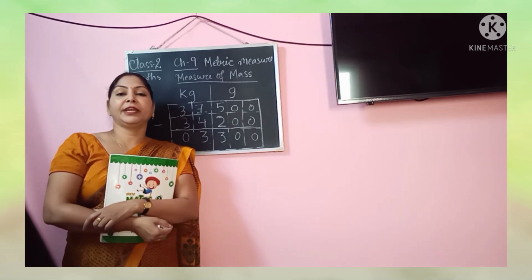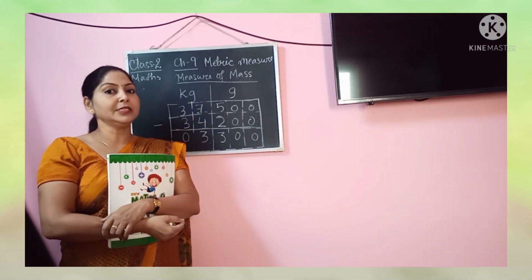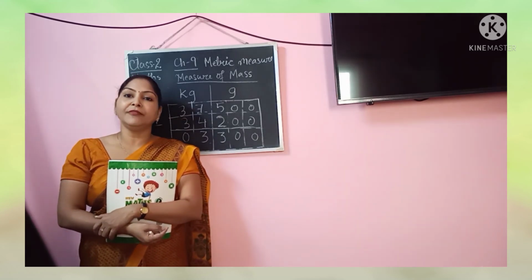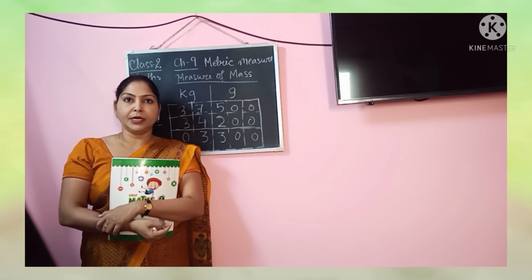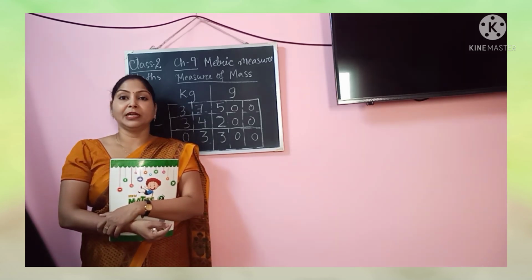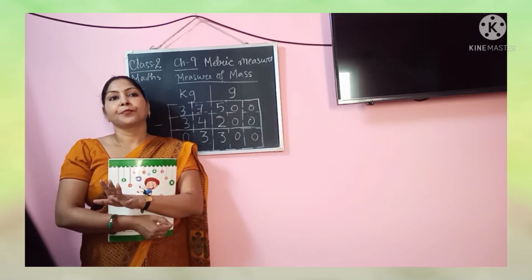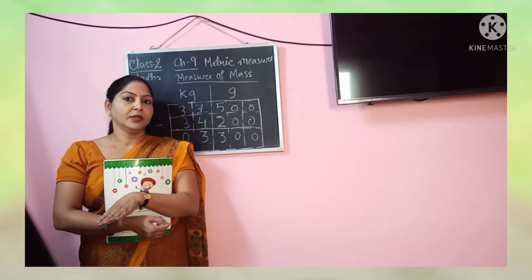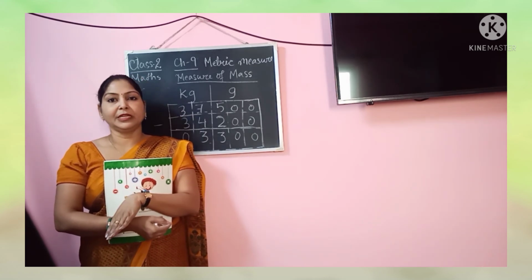One more very important thing I want to tell you is your UT2 syllabus. For UT2 you will have chapter number 6 and 7. Chapter 6 is division, repeated again, and the 7th chapter is fraction.